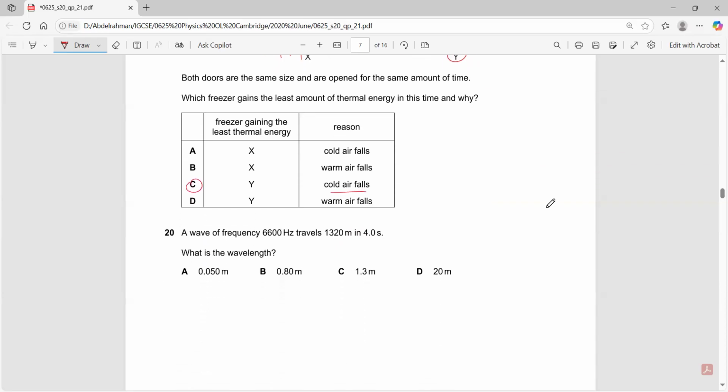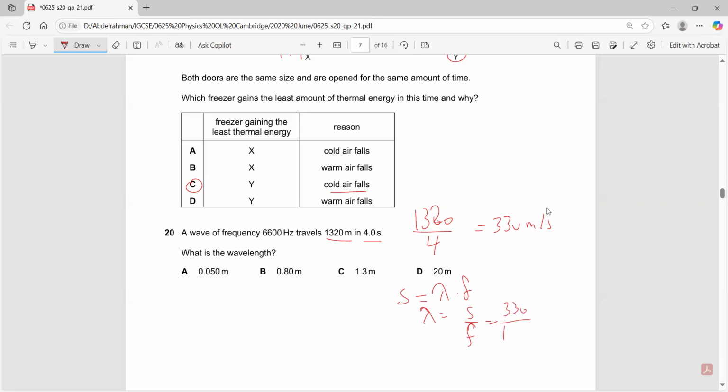A wave of frequency 6,600 hertz travels 1,320 meters in 4 seconds. What is the wavelength? Can I find the wavelength? First of all, can I find the speed? Yes, I have the distance and the time. So 1,320 divided by 4 is 330 meters per second. Speed equals wavelength times frequency. Therefore, wavelength would be equal to speed over frequency.